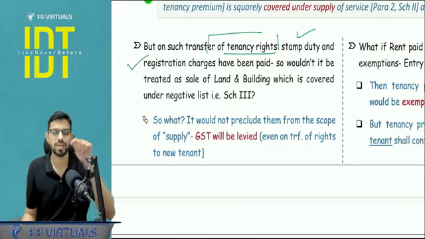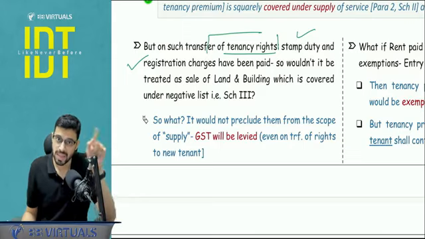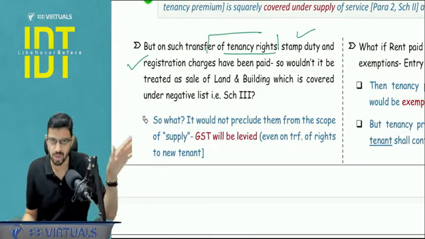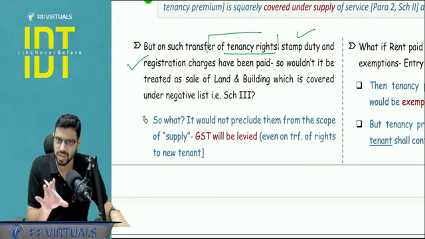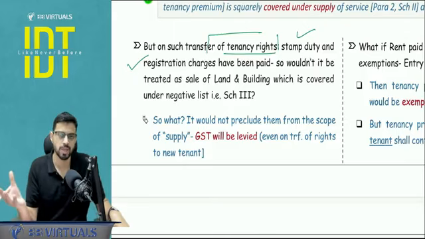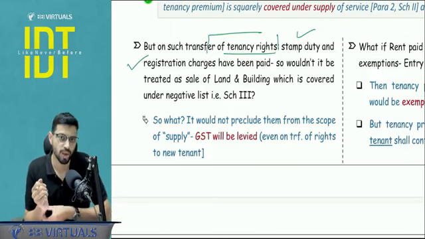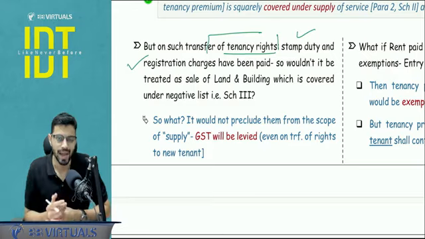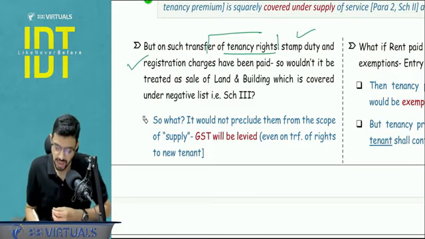So if stamp duty and registration charges are paid, does this mean the tenancy premium is also outside the scope of GST? Answer is no. Just because stamp duty and registration charges are paid due to local laws, due to the municipal laws, it does not change the nature altogether of how the tenancy premium would be taxed. It would still be a supply of service and GST you have to levy.